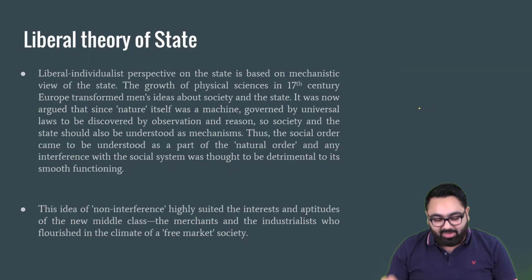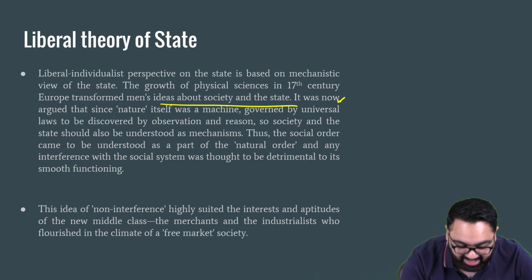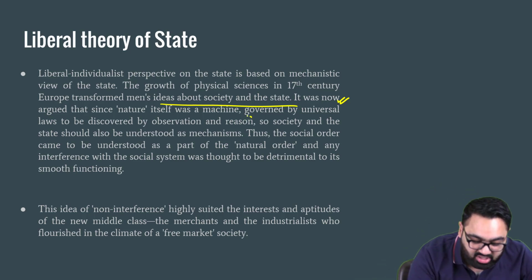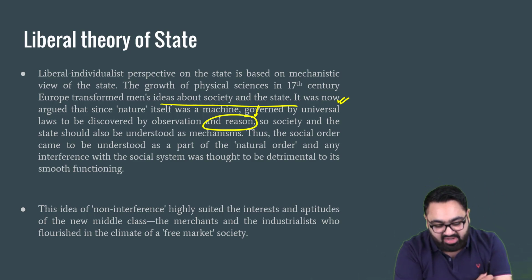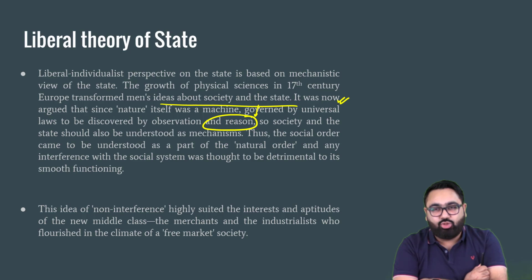It is based on the simple idea that individuals, men by nature are intelligent, they are smart, and they have their own reason. Because the earlier theories, before the 17th century, said that God chooses a few people and gives them all the intelligence. Those people should become the king, those people should rule the government. And then because they are the only ones who have all the intelligence in the world,